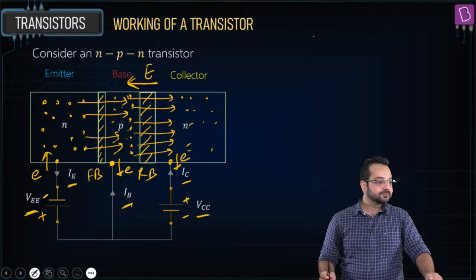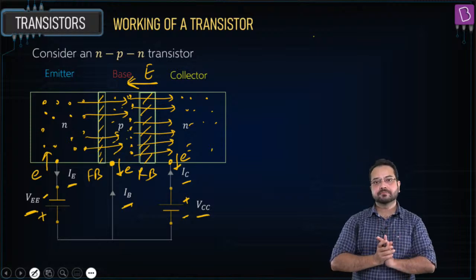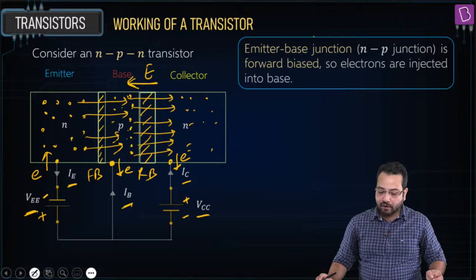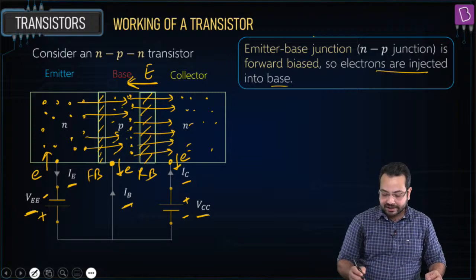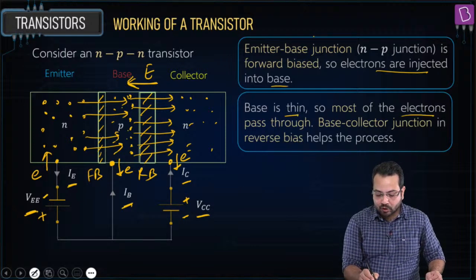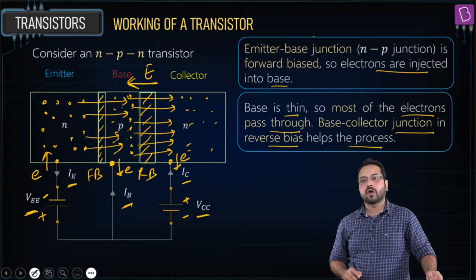Is this concept clear? Okay. So what is happening? Emitter base junction is forward biased, so electrons are injected into the base, and then the base is thin, so most of the electrons pass through, and the base collector junction in reverse bias helps the process as well.